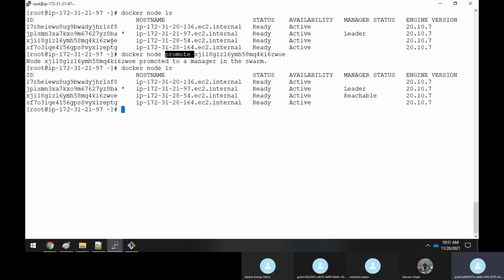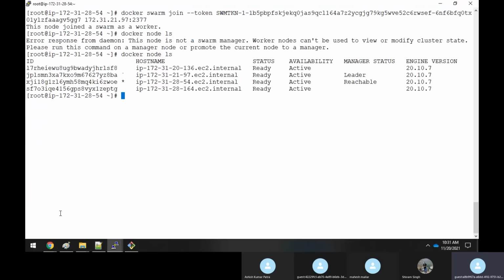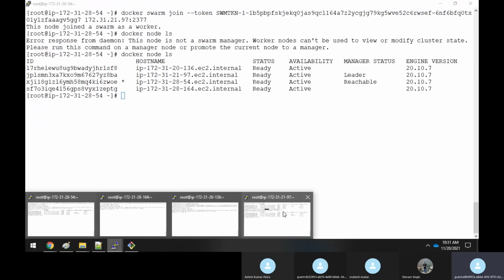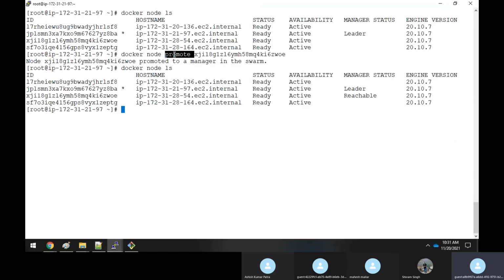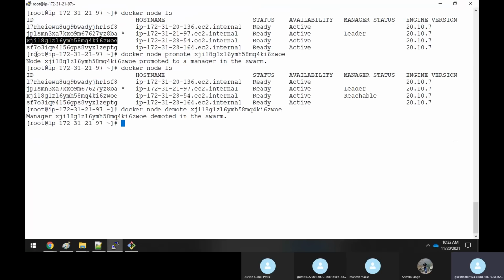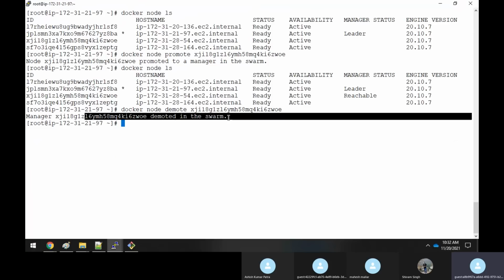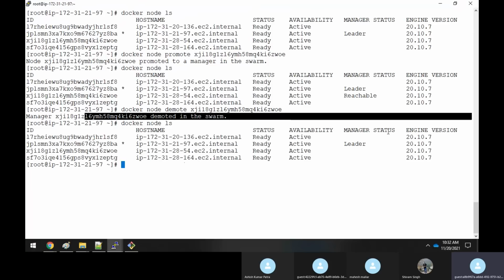Okay. So now you have made that a master. Now, if you say, no, Rajesh, I want to demote it, you can do the same thing. Docker node demote means you want to demote it, and this is the ID, the same ID. So you could see that you have removed it from the master. Now again you say Docker node ls, and you could see it has been removed. Now it is not showing as reachable.